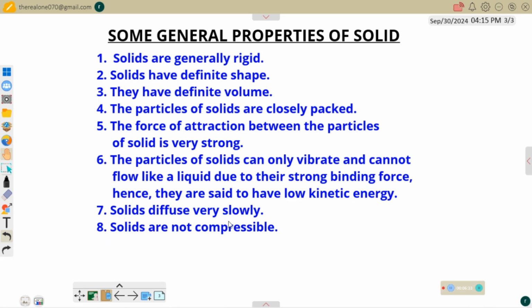Another one is that solids diffuse very slowly. Diffusion simply means movement of their molecules. Because the molecules cannot move freely, their rate of diffusion is very low. They diffuse slowly, very slowly.